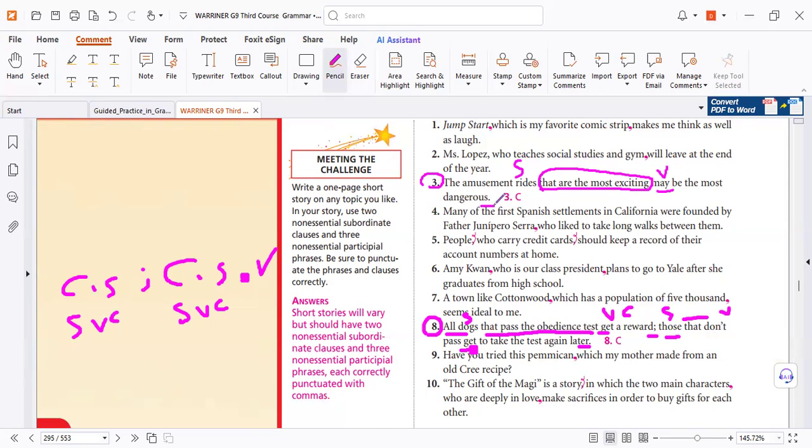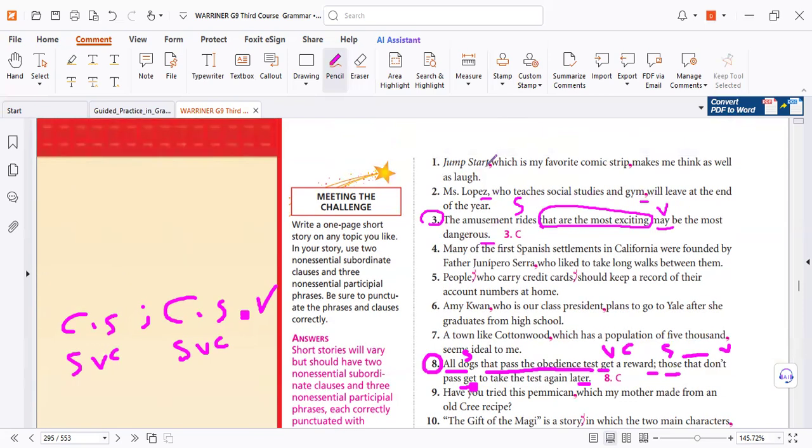No mistake. Here we use a comma. Why? Because you already used a comma, you need a second comma. Here we need two commas. Why? Non-essential information. This information is not related to the rest of the sentence. So it's so easy.